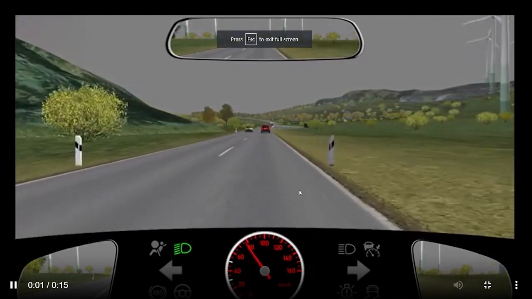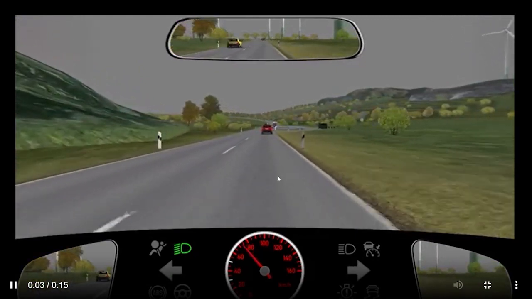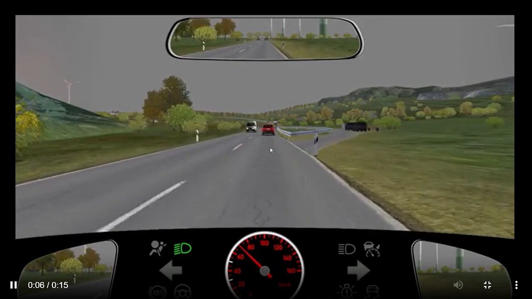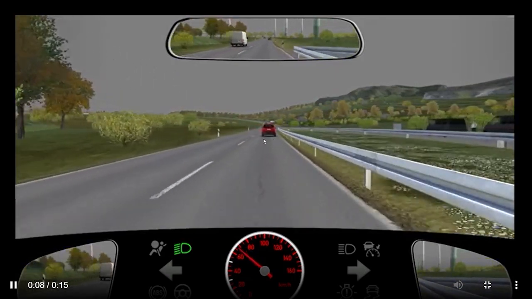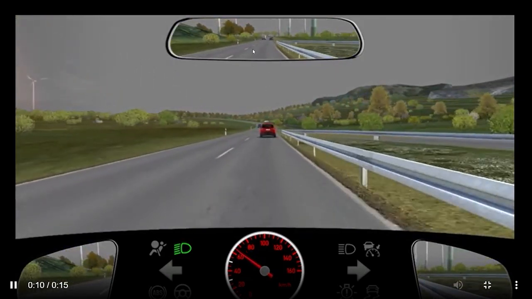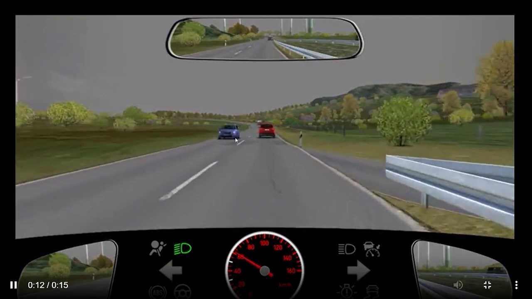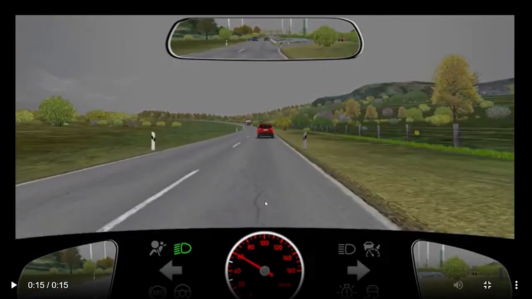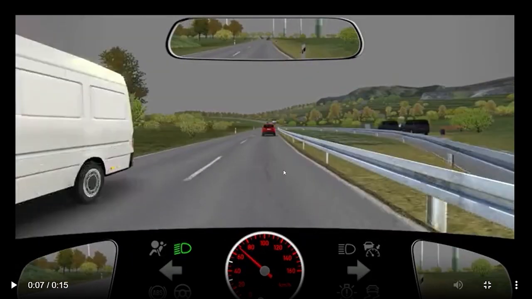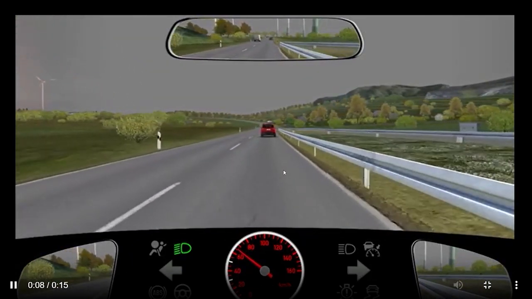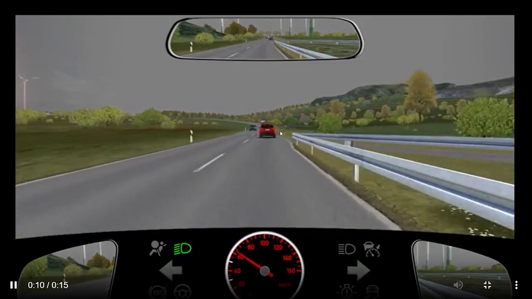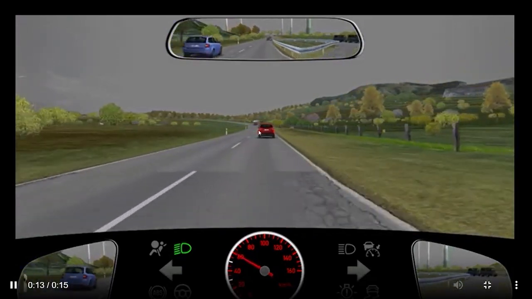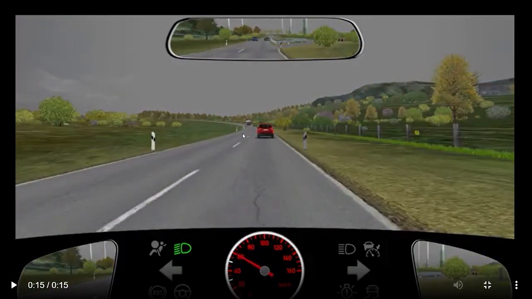So you are traveling on a Bundesstraße or Landstraße at around 70 km per hour. There is a red car in front of you and no car behind us. We cannot see properly. Two-way road. Oncoming vehicle is there, and our lane as well. So what could be the question here? I think I haven't noticed anything special. Okay, so maybe this car is moving slow and you want to overtake. This could be the question, but I think it's very risky.